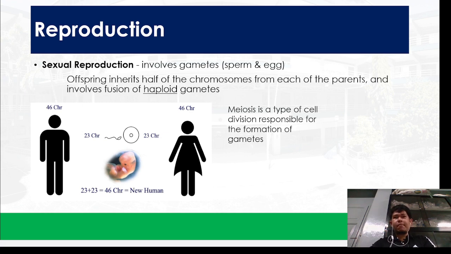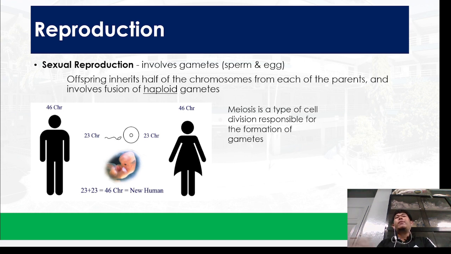Now, unsa man dayon? Sa atong testicles sa lalaki and sa ovary pod sa babae, ang diploid number of chromosome dito sa atong cells is reduced into half. And the resulting cells are the sperm and the egg. The sperm and the egg contains haploid number of chromosomes.